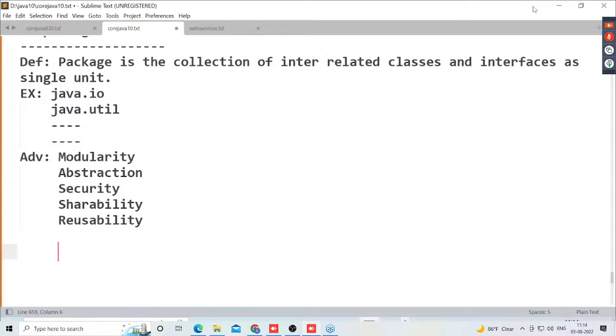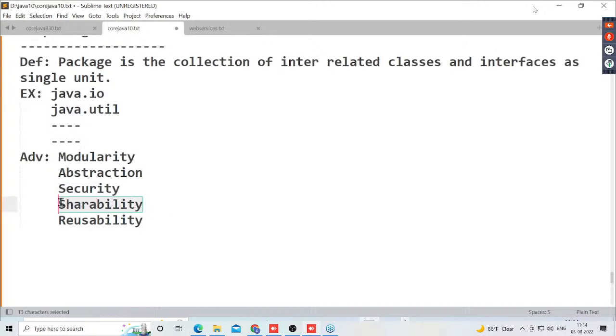The content of the package is a separate module. A package represents a separate module, so we are able to get modularity. Next one is abstraction, hidingness. Hiding some internal concept is nothing but what? Abstraction. Security we are able to get. What about the security actually? If we hide something in the package, automatically security will come or not? Hiding is nothing but what? Protecting the content. Protection in the sense that we are getting security there.